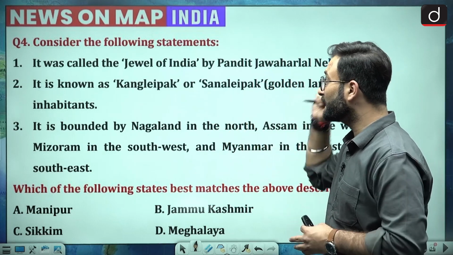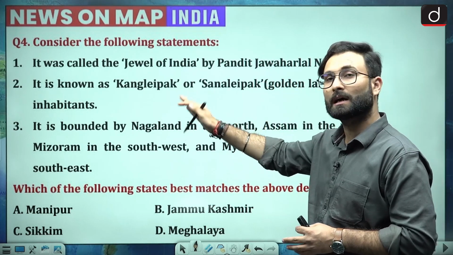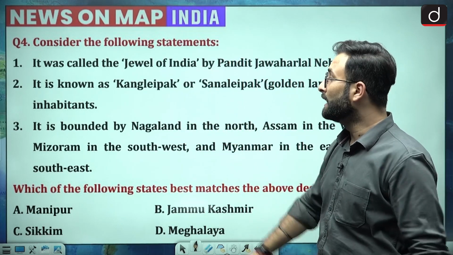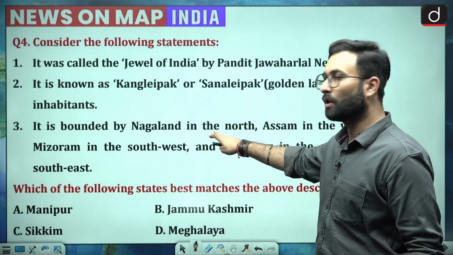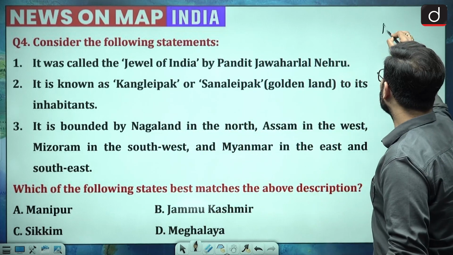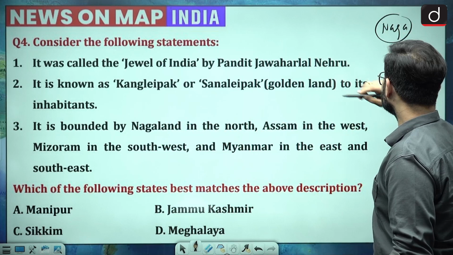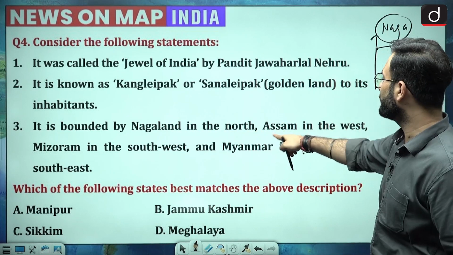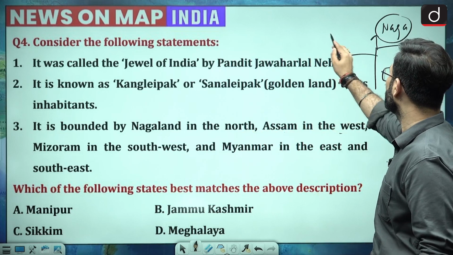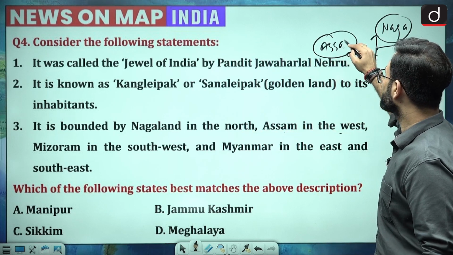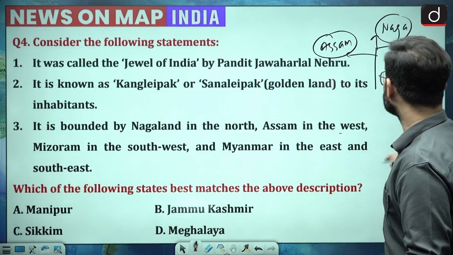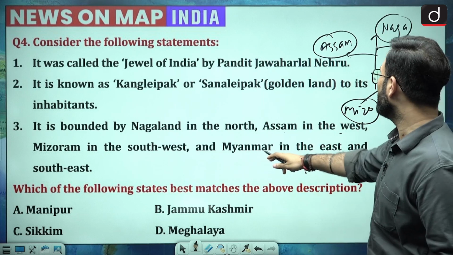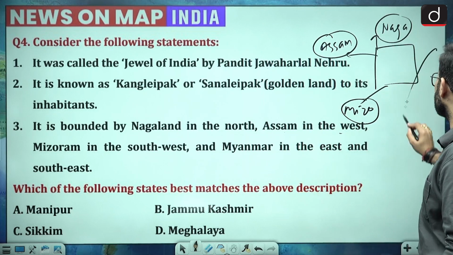Coming to the second one, Kangla Park and the Sanalei Park. Now, we have talked about Kangla Park earlier as well. But right now, if you don't remember, then you can't do anything about it. Coming to the next one, it is bounded by Nagaland in the north. So here let's see. Nagaland is there in the north. Coming to the next one, Assam is there in the west. So here we have Assam. Then Mizoram is there in the southwest. Here Mizoram is there. Then Myanmar is there in the east and the southeast. This area is basically our Myanmar.